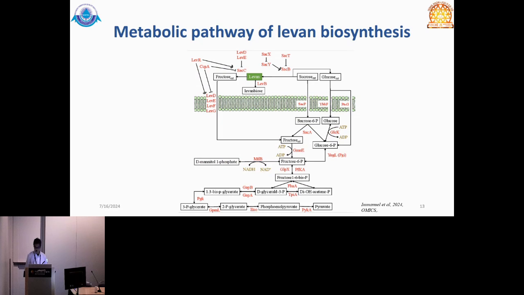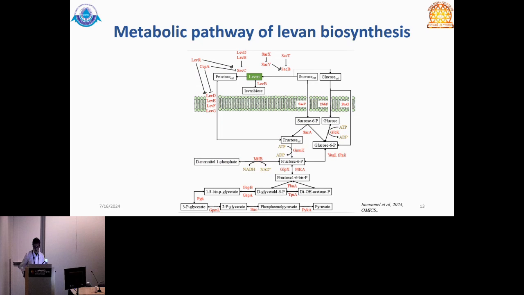In the minimal model represented here, the boxes correspond to metabolites. The enzymes are shown with the additional cofactors that are involved, and the membrane-bound proteins LEVD, E, F, and G, along with SACP, are also shown.